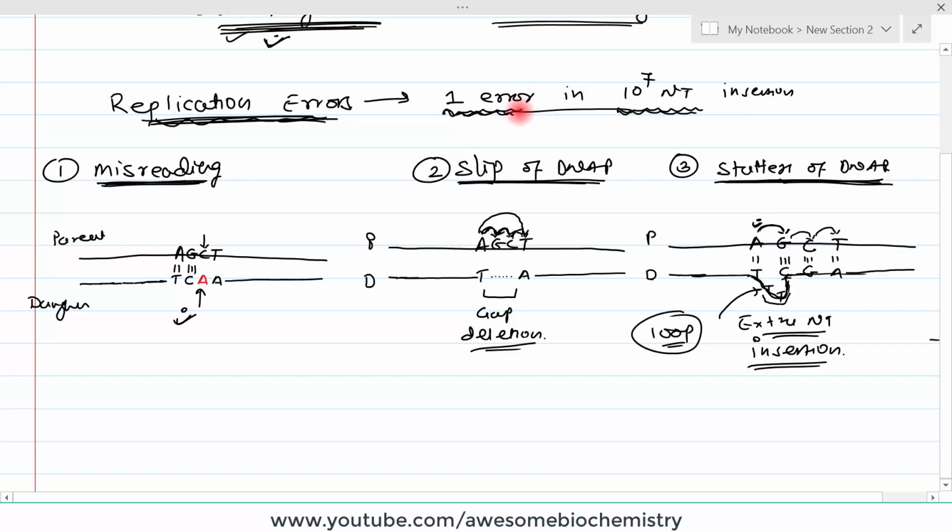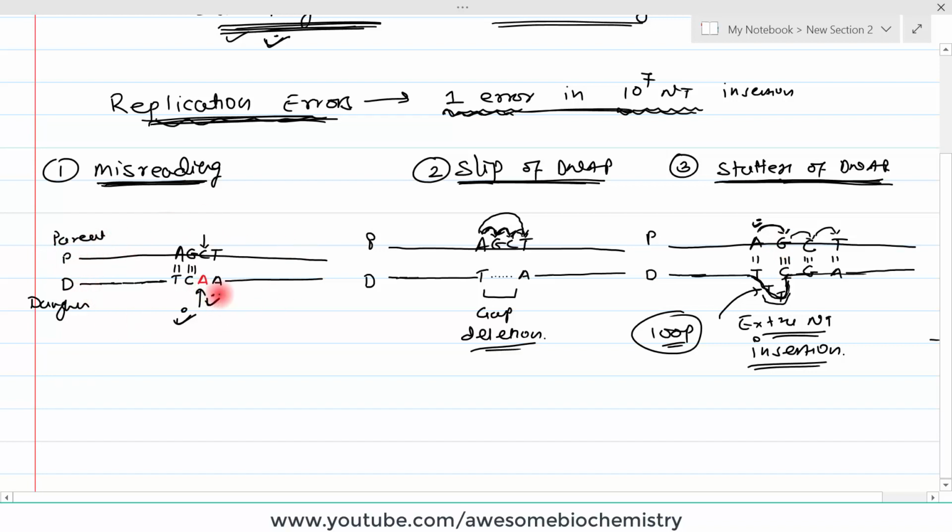Okay, and this error rate is actually very low, but still it is not sufficient to maintain the genetic integrity of a particular organism. So our enzyme system must be there to correct these mistakes, right? These mistakes must be corrected, otherwise genetic integrity cannot be maintained. But for our enzyme system, identifying them is a challenge. Now why is it a challenge? See, look at this example. We know that this is the parent strand and this is the daughter strand. We know that this is the mistake, right?